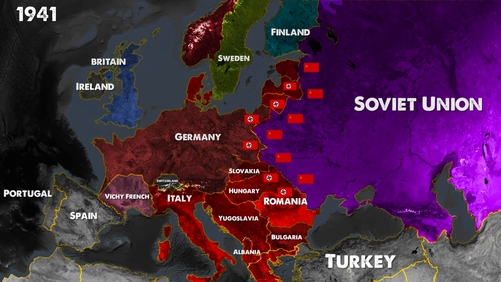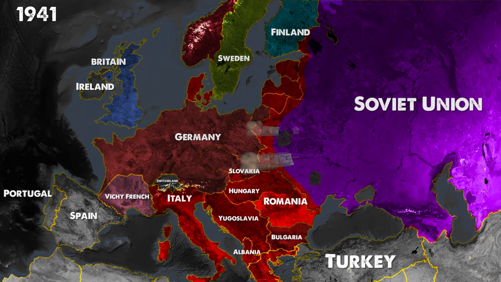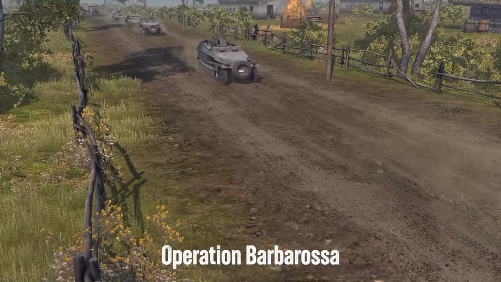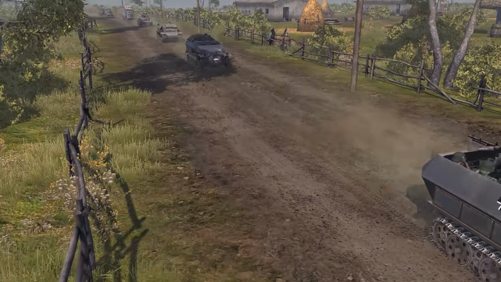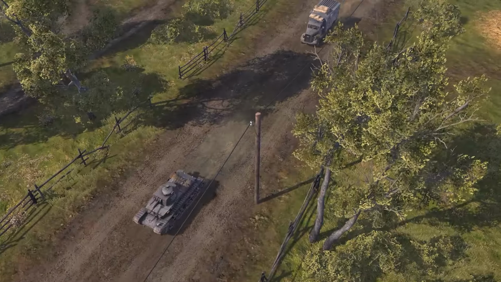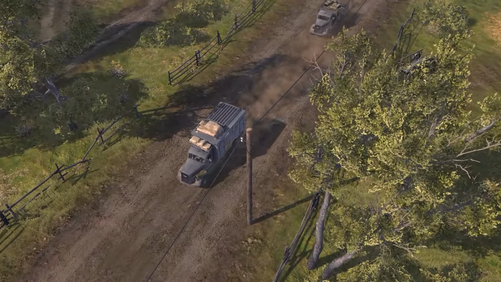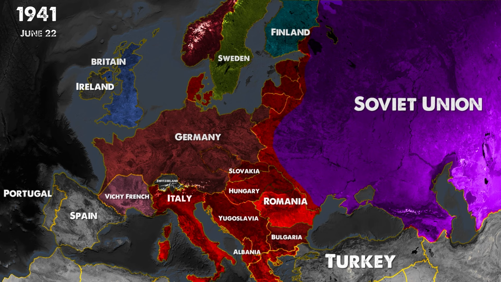Hitler entered Russian territory on June 22, 1941. Operation Barbarossa began on June 22, 1941. Operation Barbarossa was a major military offensive launched by Nazi Germany against the Soviet Union on June 22, 1941. It was one of the most far-reaching offensives of World War II and was aimed at Germany's eastward expansion. Axis powers such as Germany, Romania, Hungary, Finland, and Italy joined the operation.